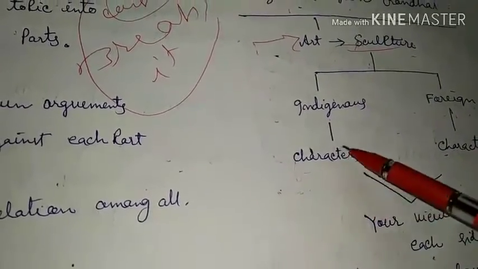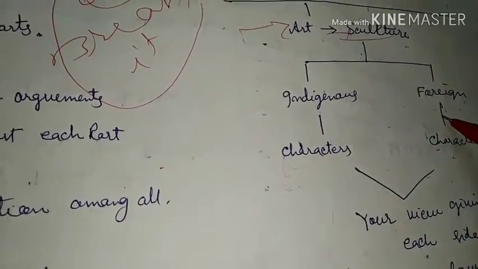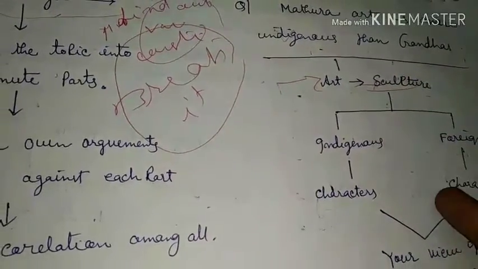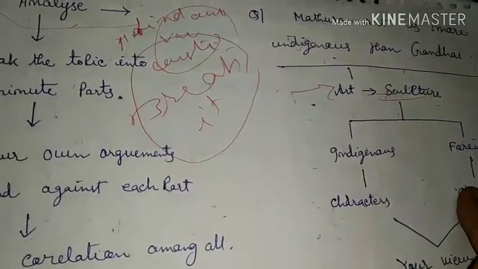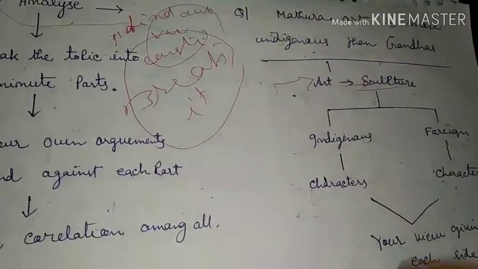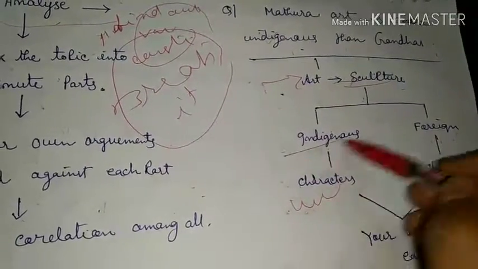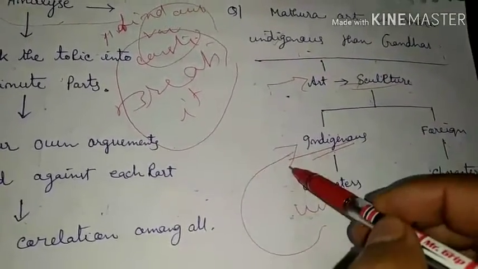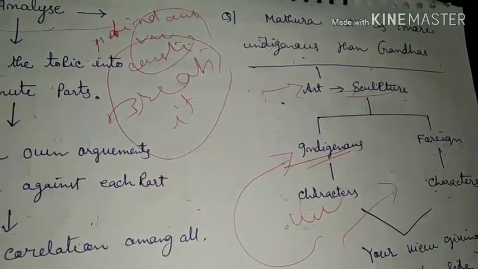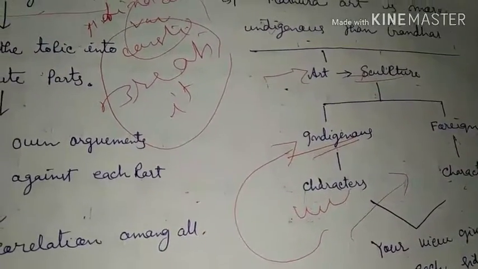Then we have to find out the characteristics of indigenous and foreign art. Then we have to show under which head Mathura is much more indigenous, or under which head we can say that Mathura is less foreign in its nature.